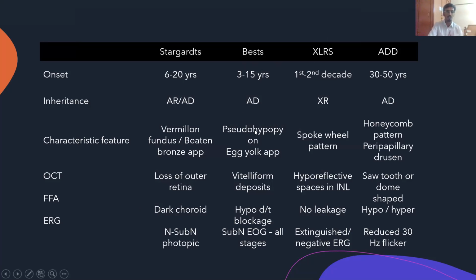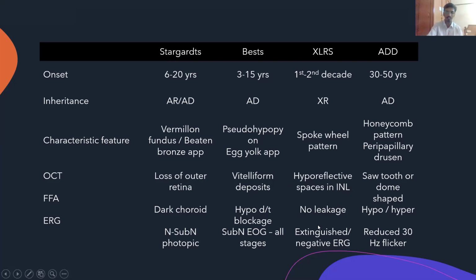Best, as we know clinically, has multiple stages, but pseudohypopyon stage, egg yolk appearance, and scrambled egg appearance are characteristic appearances. They have vitelliform deposits, and on FFA they are hypofluorescent due to blockage. The most important feature here is the subnormal EOG, which is seen even in normal fundus, correct? XLRS typically has a spoke wheel pattern. We've come to know now that the hyperreflective spaces are most common in the inner nuclear layer.